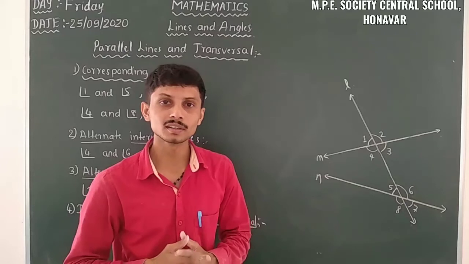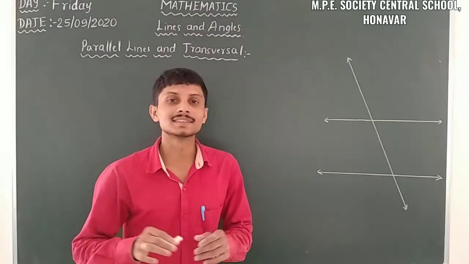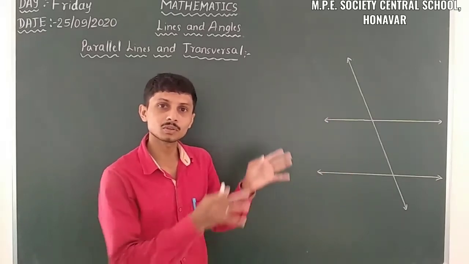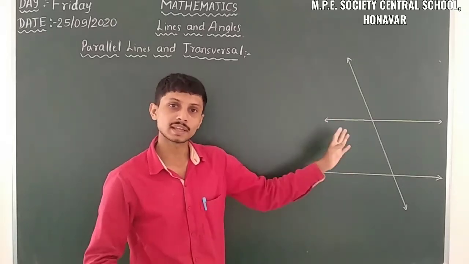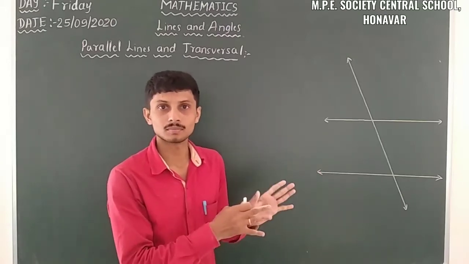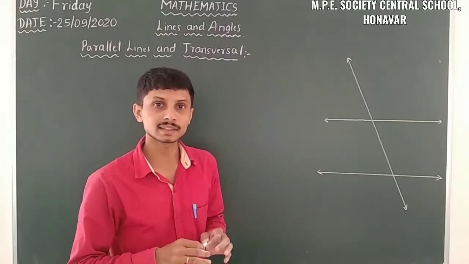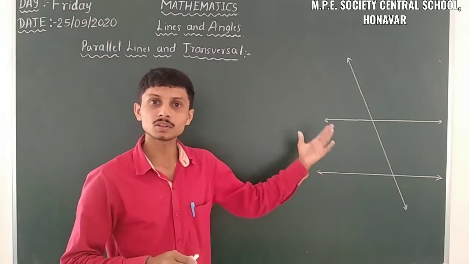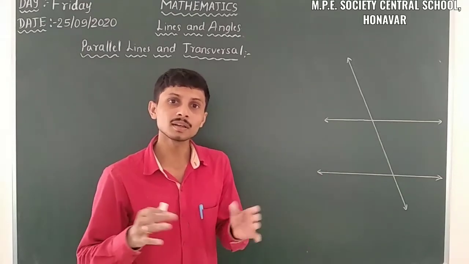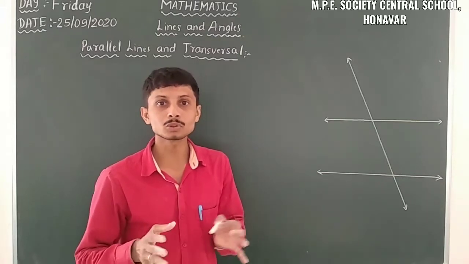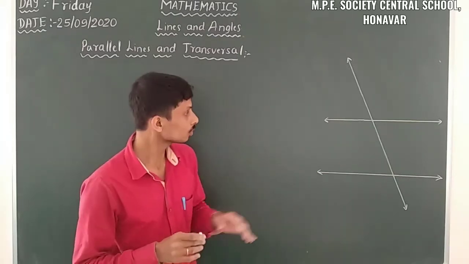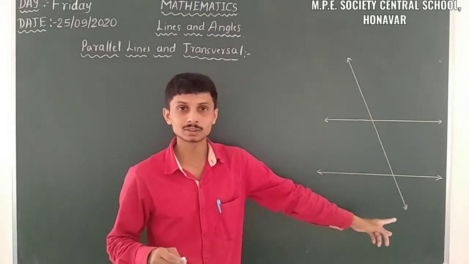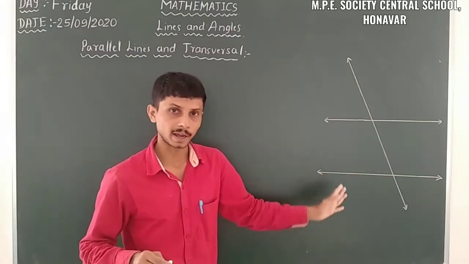We have to take parallel lines. It looks similar to the last case, where we took intersecting lines. Here I am taking non-intersecting or parallel lines, which do not intersect even after extension on both sides. So here there are two lines and a transversal, and those two lines are parallel.